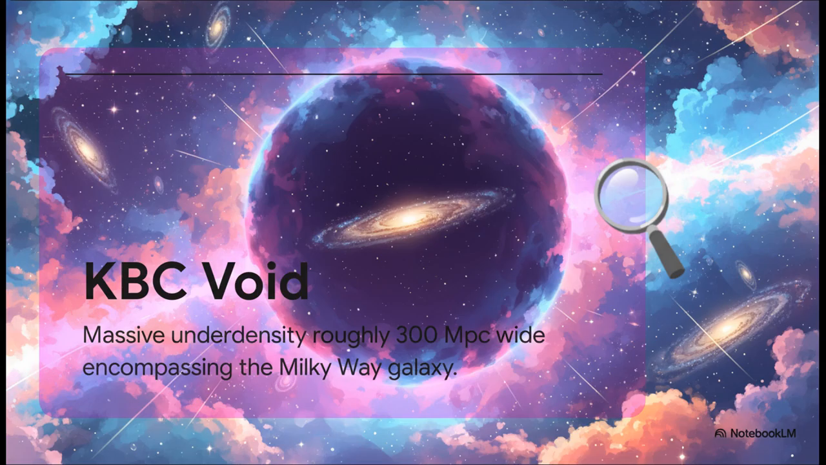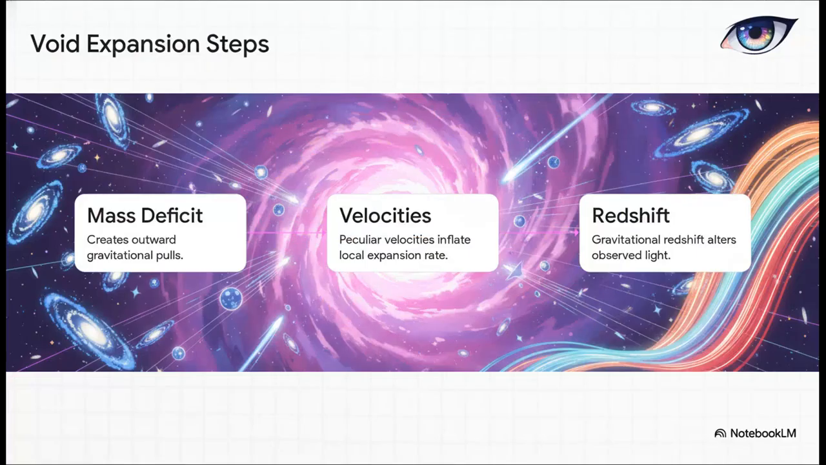We call this the KBC void, named after Keenan, Barker, and Cowie. It is a massive bubble of space, roughly 300 megaparsecs wide, that entirely encompasses our Milky Way. So we aren't in a typical cosmic neighborhood at all. We are actually sitting in the cosmic middle of nowhere. Okay, let's break down this logical chain of events to see exactly how a void tricks our measurements into seeing a much faster expansion rate.